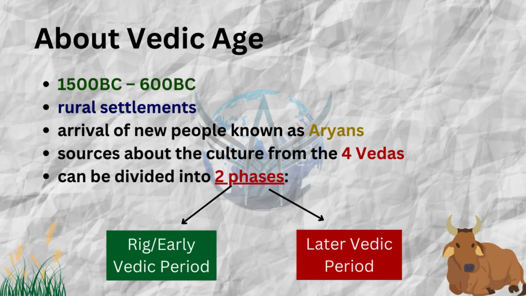Here people have moved to rural settlements. And also the theory, as you have seen in the previous video, there was a theory. So one of the prime theories, or one of the most accepted theories, was the arrival of this new